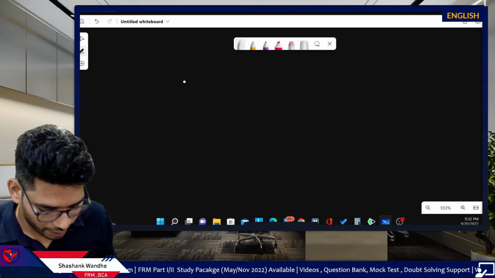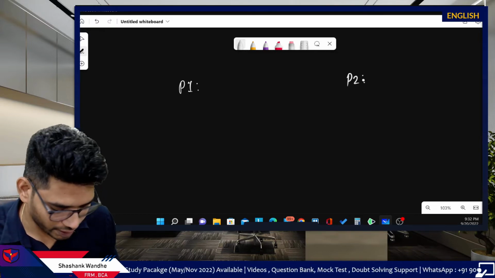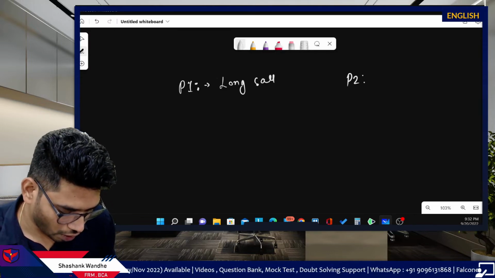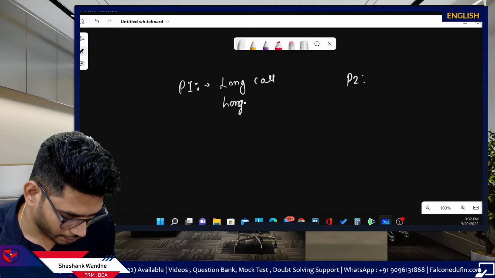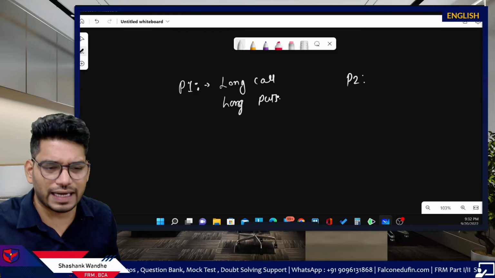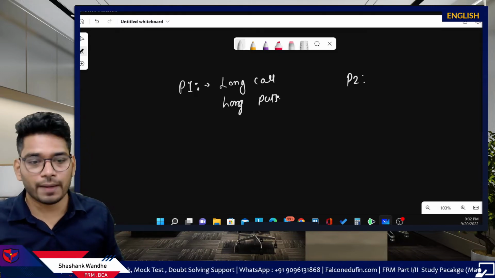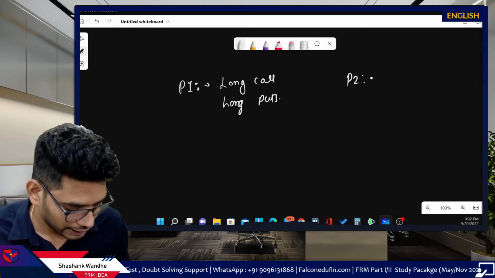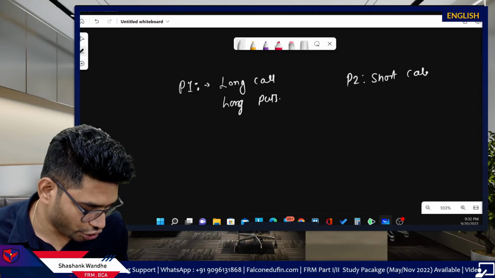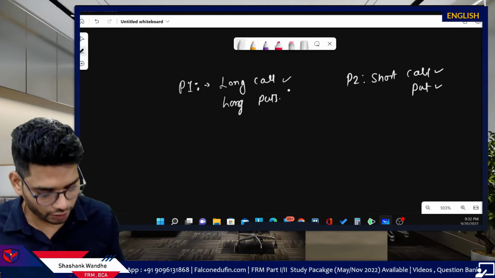Now consider two types of portfolio. Let's call them portfolio P1 and portfolio P2. Portfolio 1 consists of long calls and long puts, and these can be of any strike price, any maturity. This is mainly a long option portfolio. The second portfolio is the short call and short put portfolio.